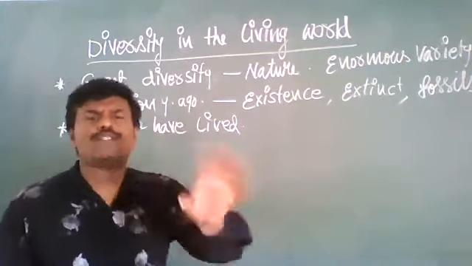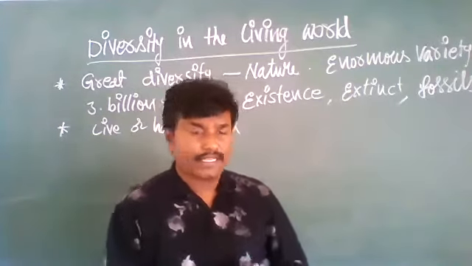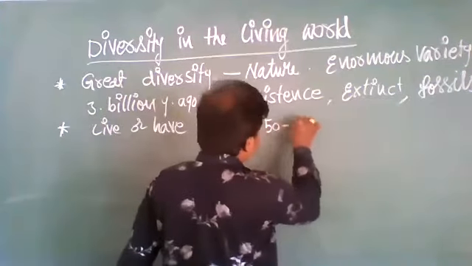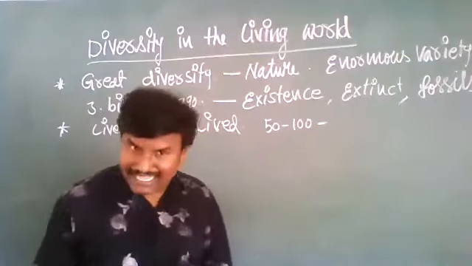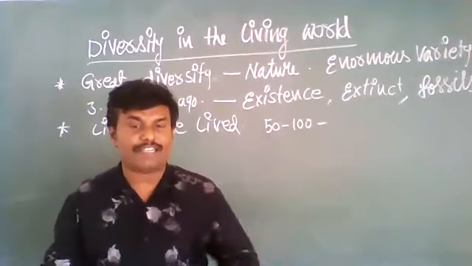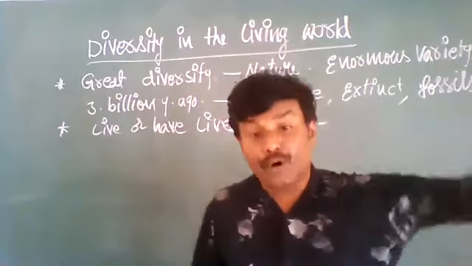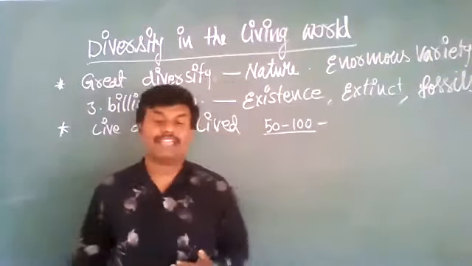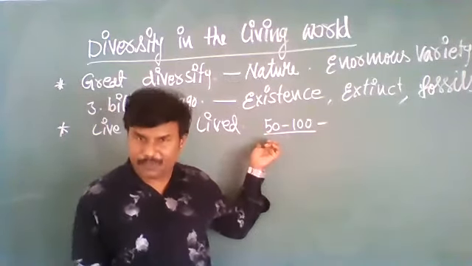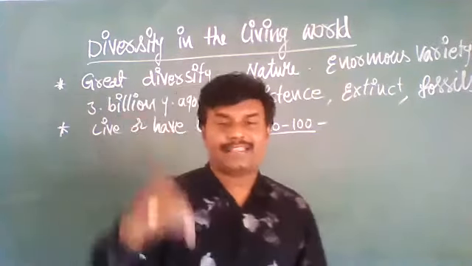So, a general estimation is that extinct species are 50 to 100 times more than the surviving species. Present day, how many species are surviving? Extinct species population is 50 to 100 times more than the surviving animals.